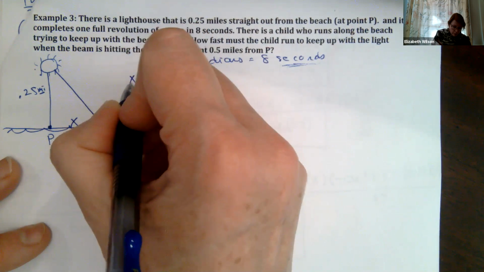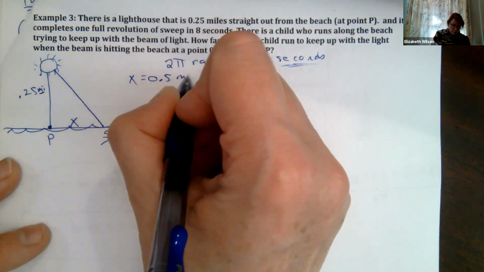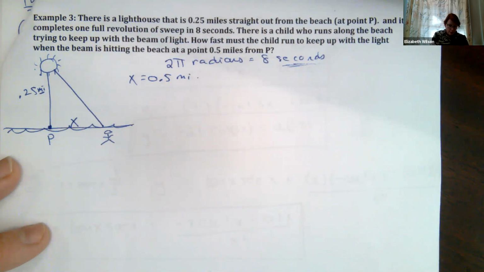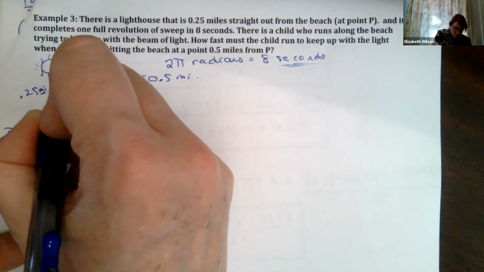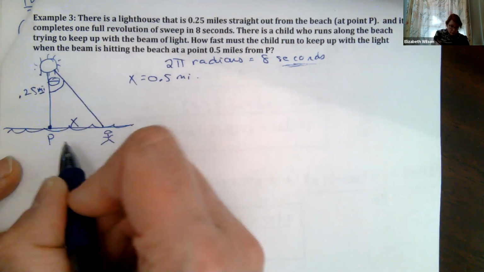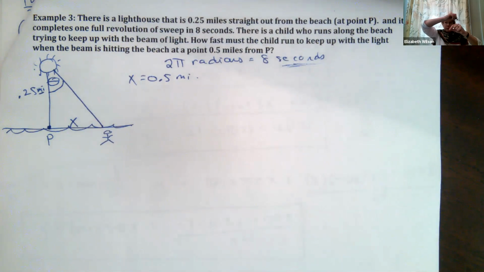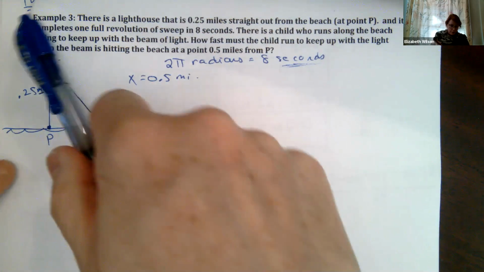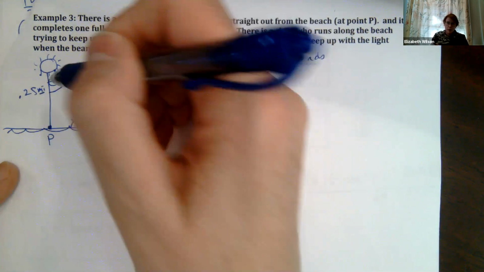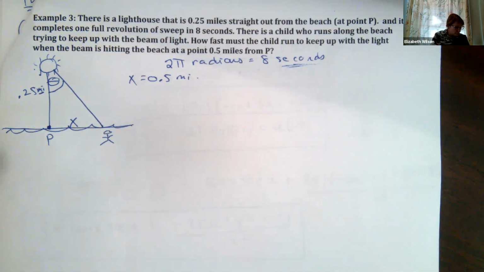We're going to go when x is equal to 0.5 miles. Okay, so I'm kind of drawing that out. Now this is forming an angle theta, right? So you can think about theta going to form that full complete circuit. Theta is my angle that this beam is hitting as it's going all the way around.